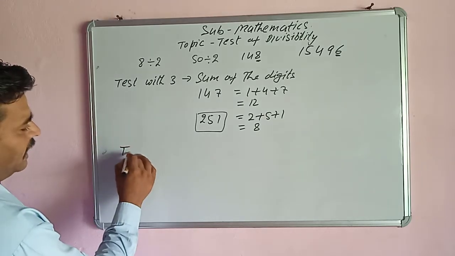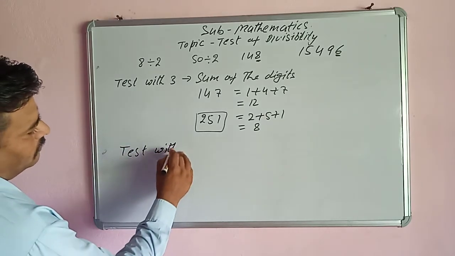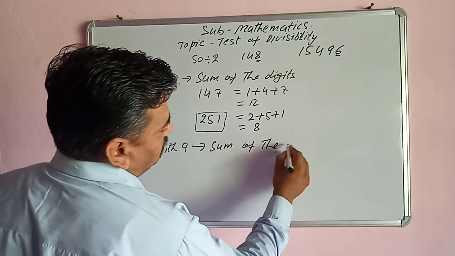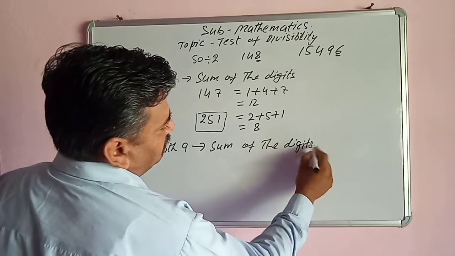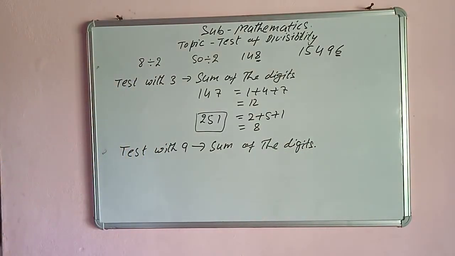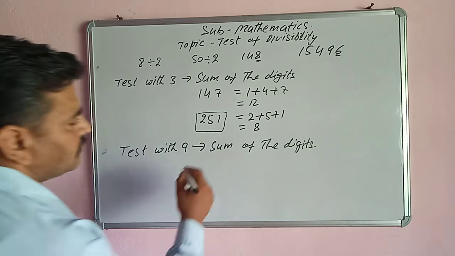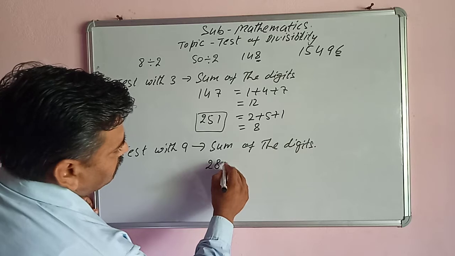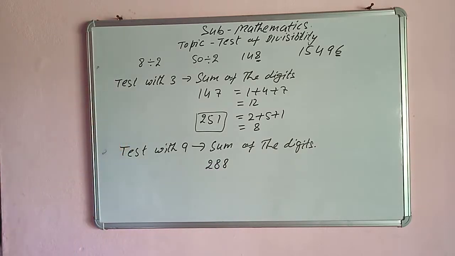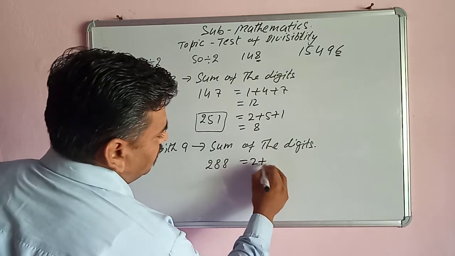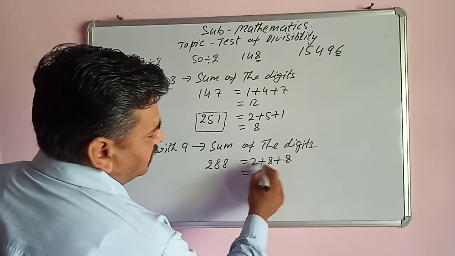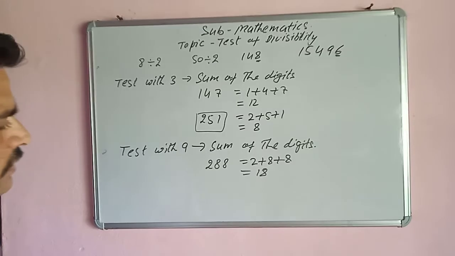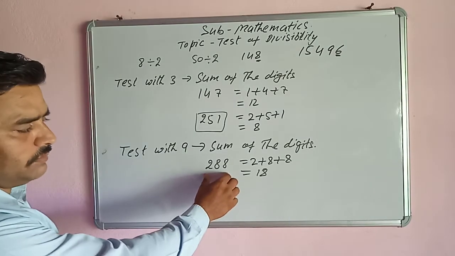Next, test with 9. Again, the sum of the digits should be divisible by 9. If it is 288, what is the sum of digits? That is 2 plus 8 plus 8. 2 plus 8 is 10, 10 plus 8 is 18. 18 is divisible by 9, since 9 twos are 18. Therefore, 288 is divisible by 9.